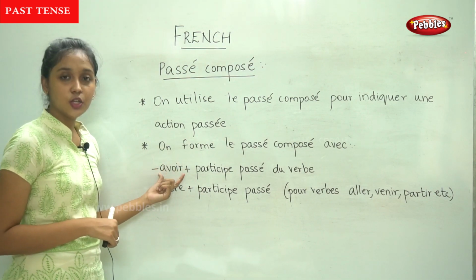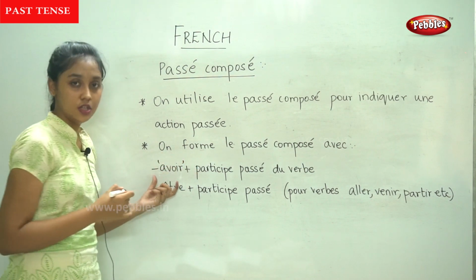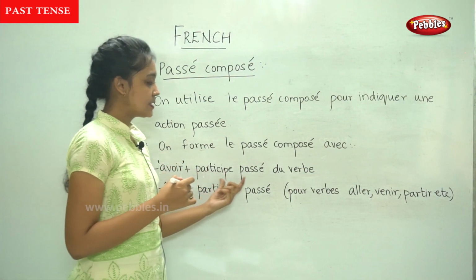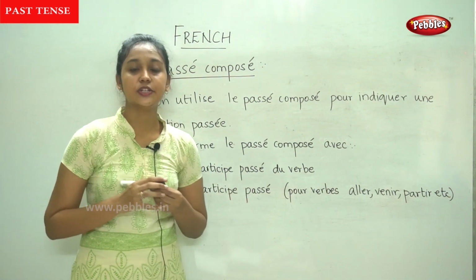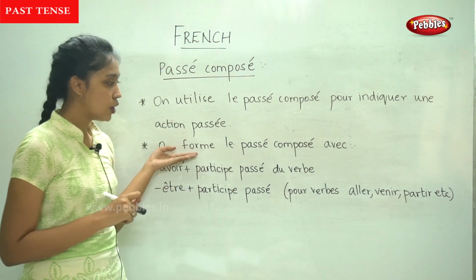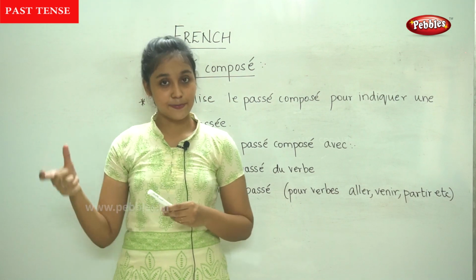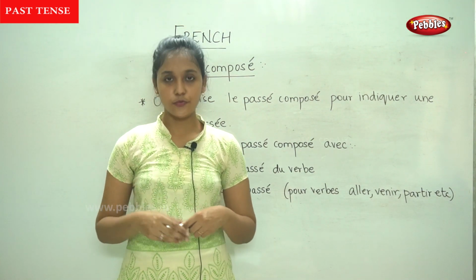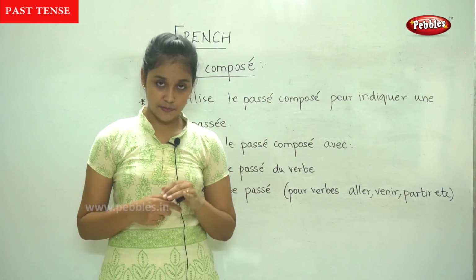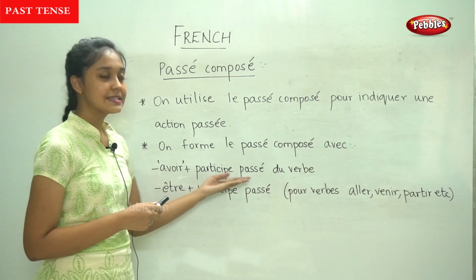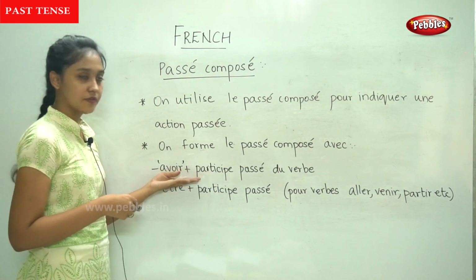So we either use avoir. When I say avoir, it is the avoir conjugation plus participe passé du verbe, the past participle of that particular verb. So to form the passé composé, we take the verb and form its past participle. I will show you how to form the past participle. We write the avoir conjugation for that subject, so avoir plus the past participle of the verb. This is in most of the cases.